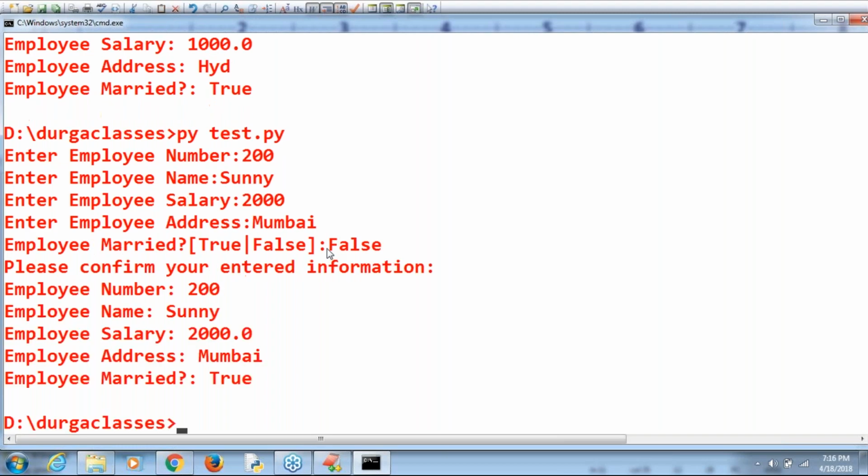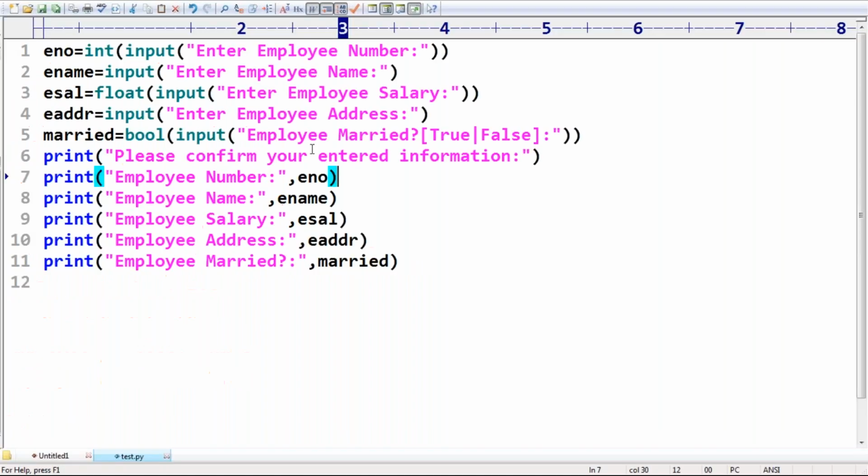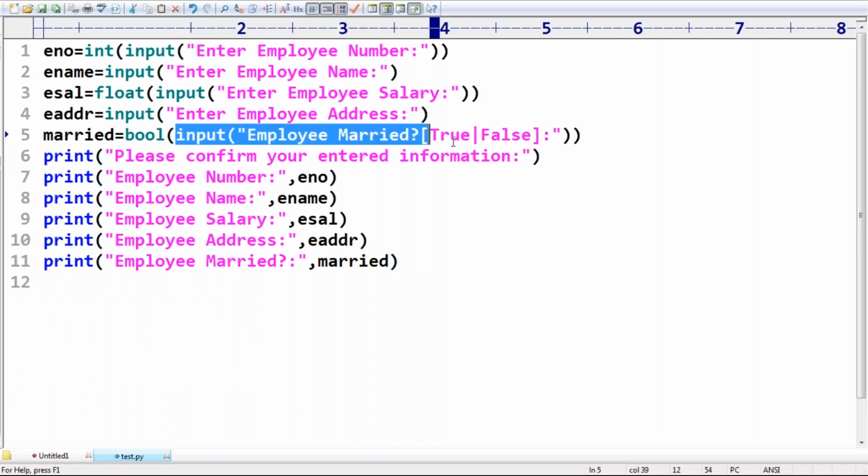It is always going to return true. Why? What is the reason for that? The bool function is not working properly.